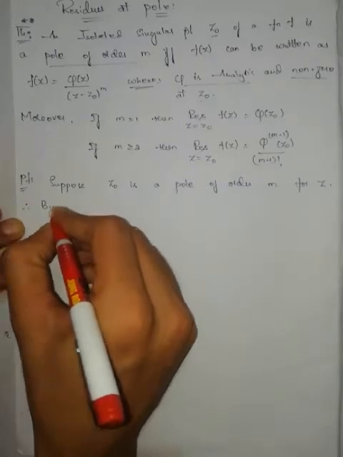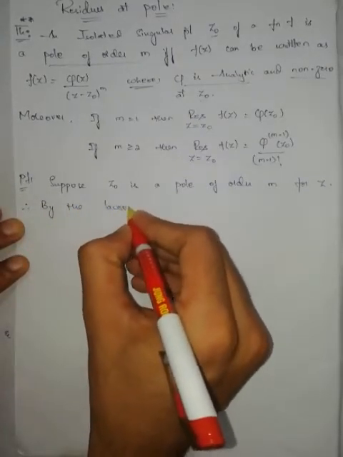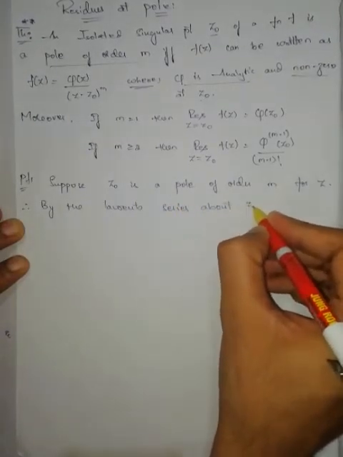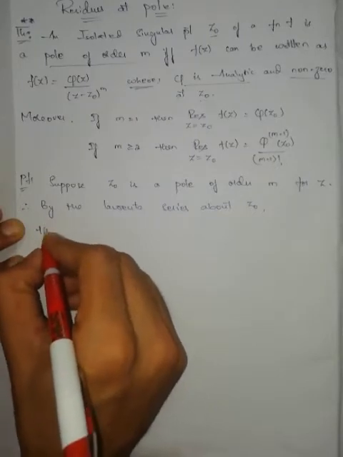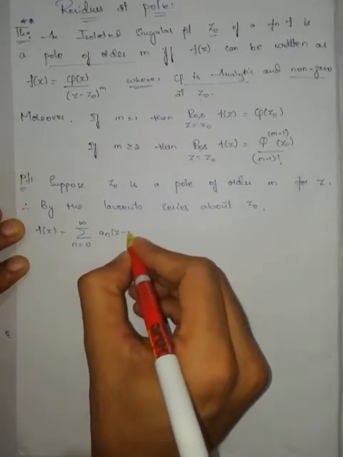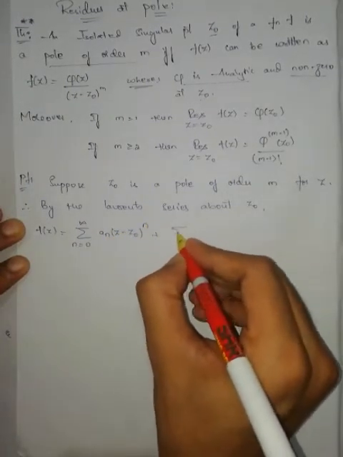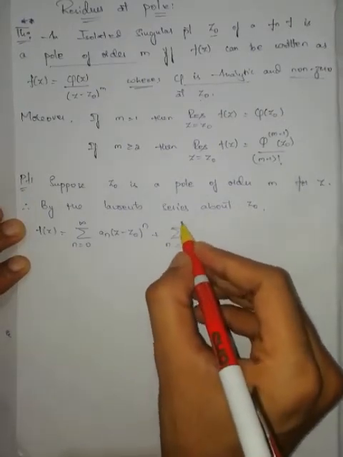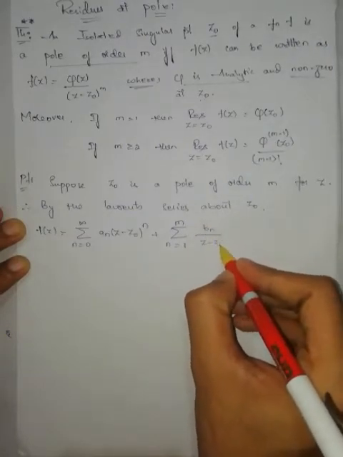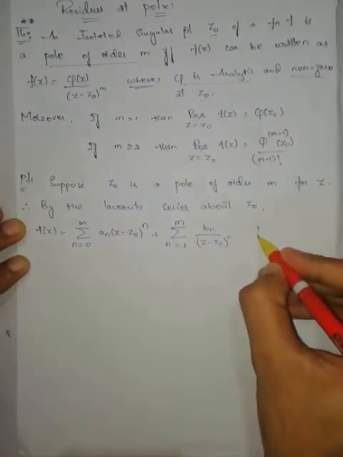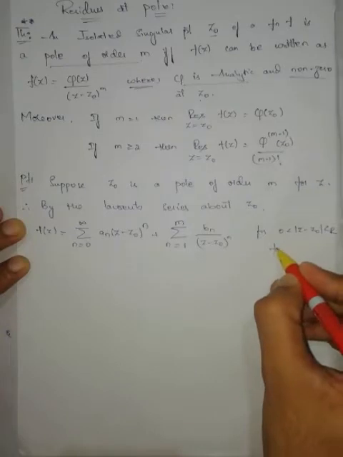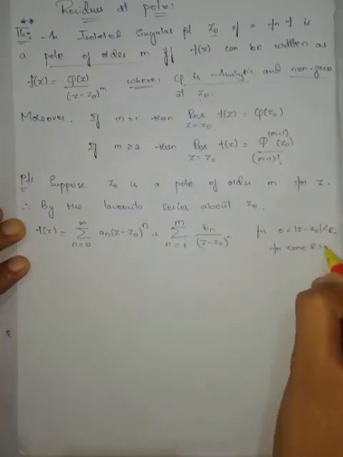Therefore, by the Laurent series about z0, that is f of z is equal to summation n is equal to 0 to infinity a_n into (z minus z0) to the power of n plus summation n is equal to 1 to m of b_n by (z minus z0) to the power of n, for 0 less than modulus of z minus z0 less than r, for some r greater than 0.